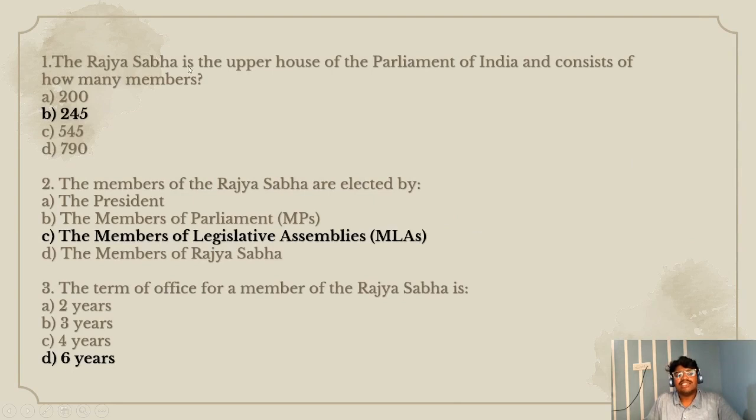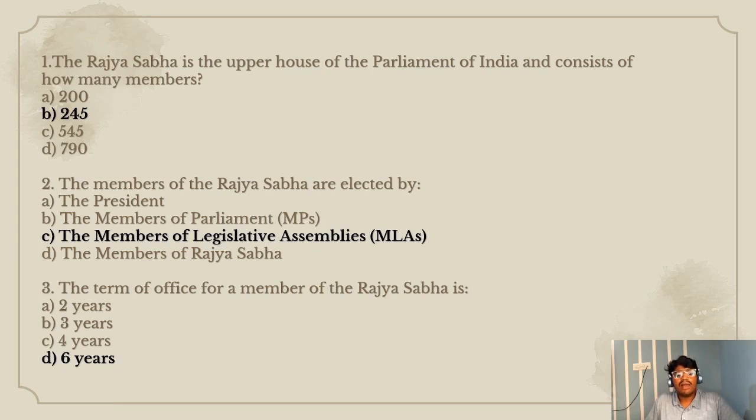First question. The Rajya Sabha is the upper house of the Parliament of India and consists of how many members? Option A 200, option B 245, option C 545, option D 790. The right option is option B 245.